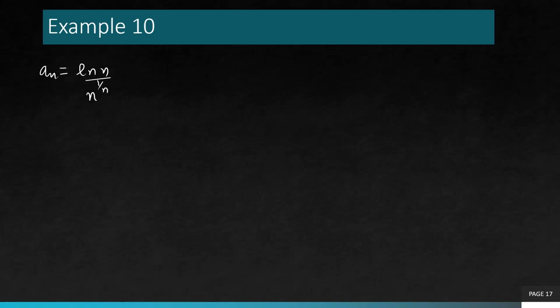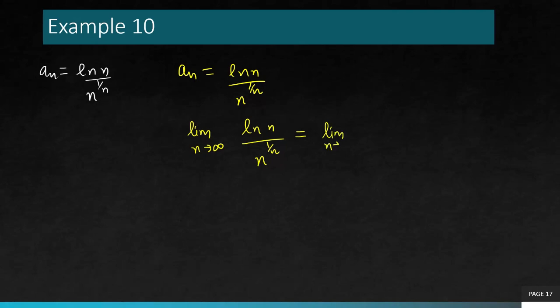All right, next example. So let's include the natural log function now. This is my sequence general term given to me. Now in this case, if you try to compute the limit as n goes to infinity of ln n over n to the power 1 over n, we just learned that the denominator, the limit as n goes to infinity of n to the power 1 over n, is equal to 1.